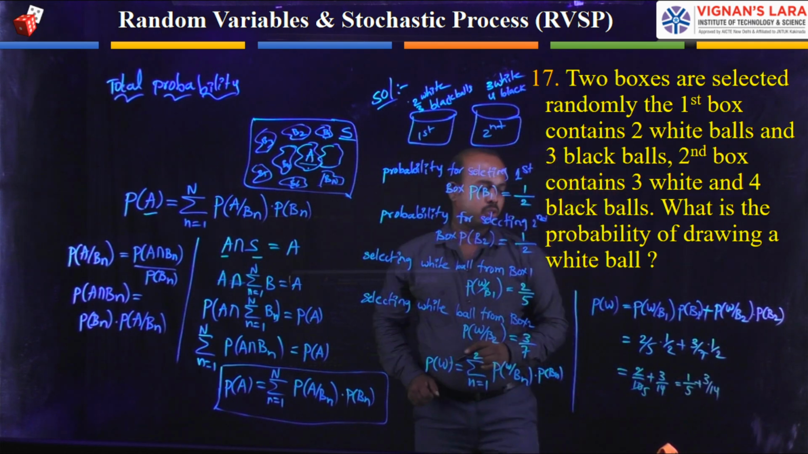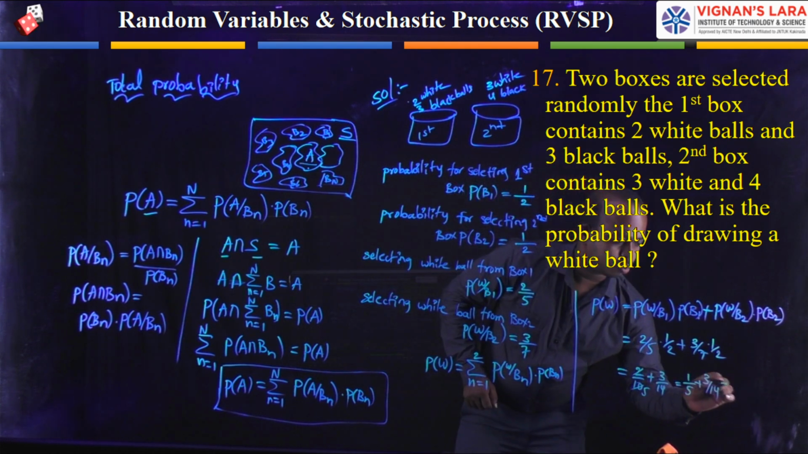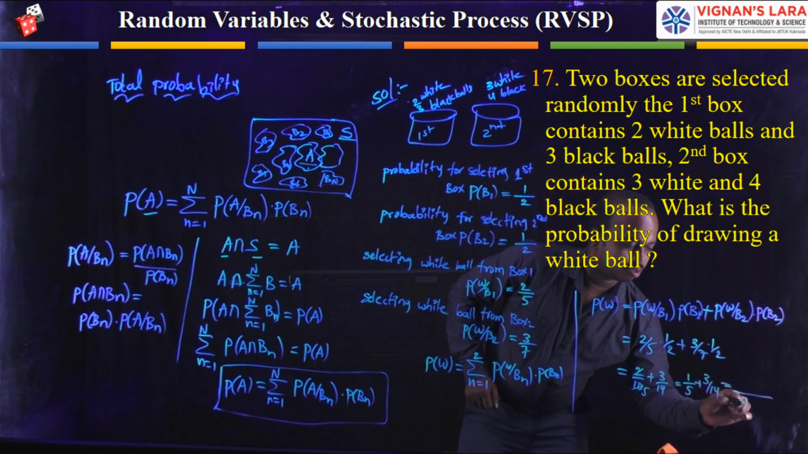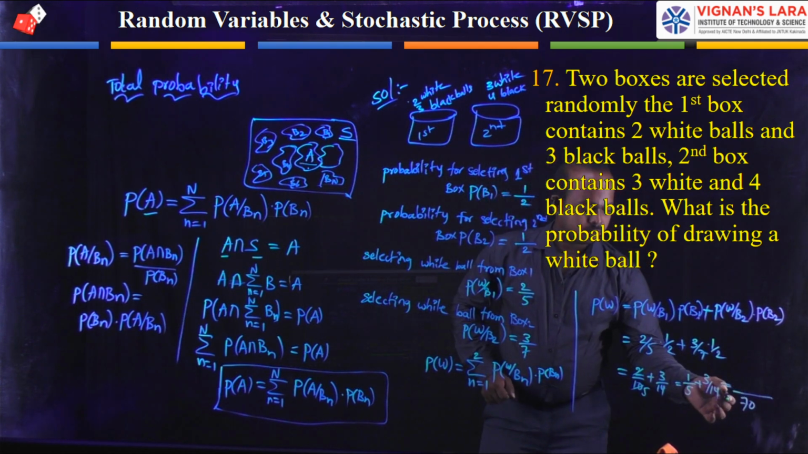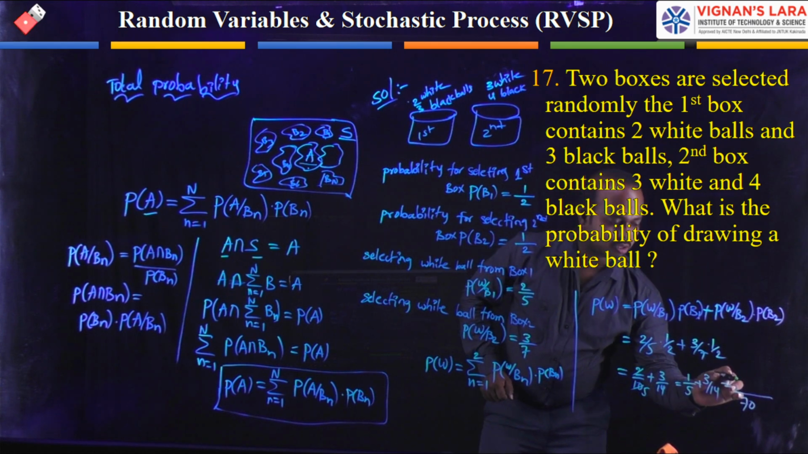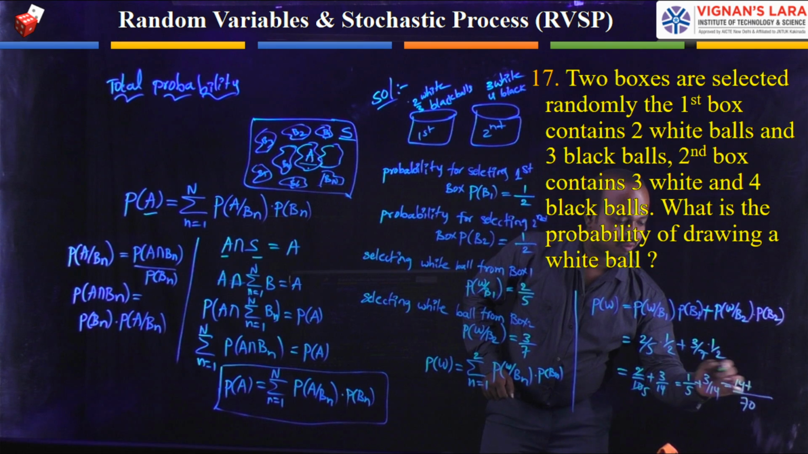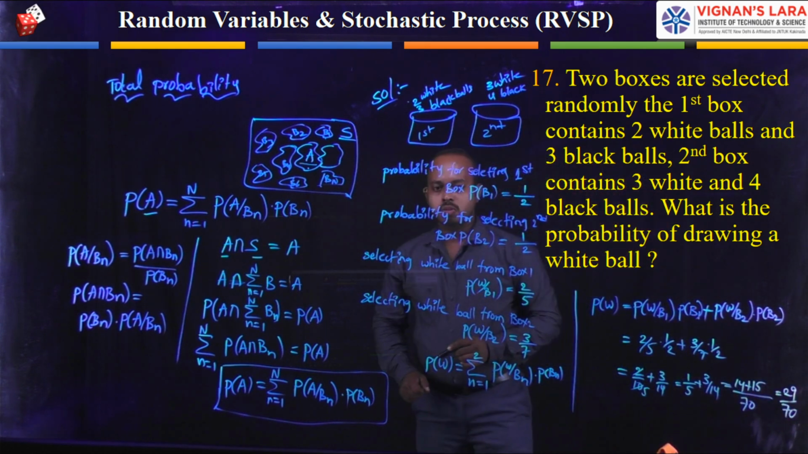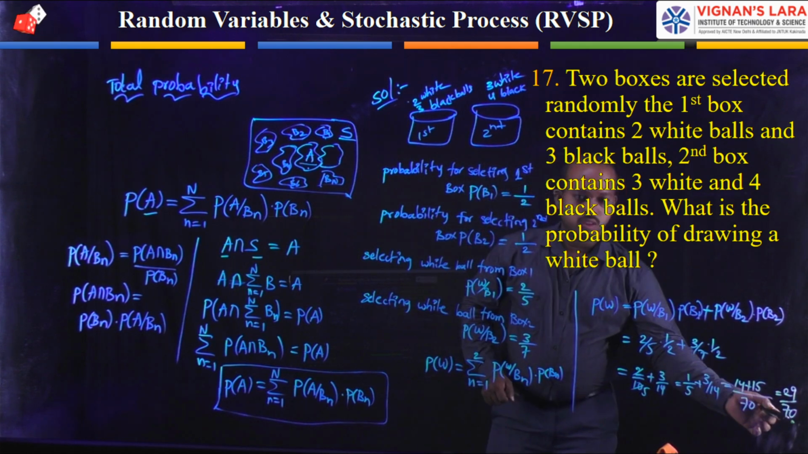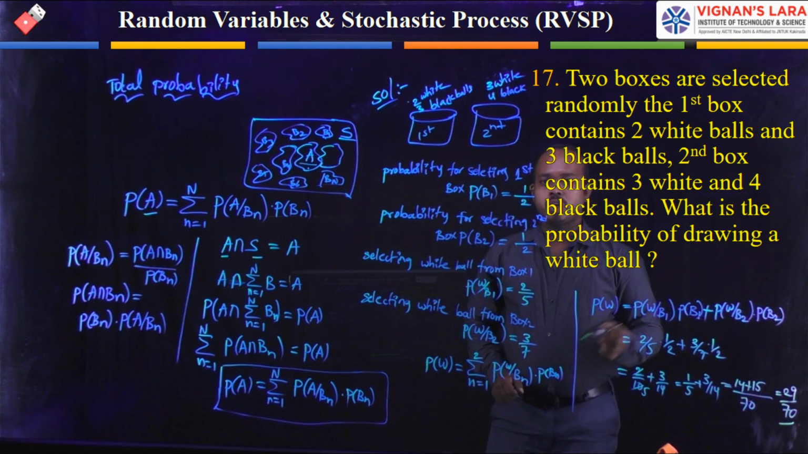Now take the LCM of these two denominators. The LCM is 70. Here 70 divided by 5 is 14, so 14 plus 5 times 3 is 15. Totally the value is 29 divided by 70. This quantity represents the total probability of getting a white ball from these two boxes.